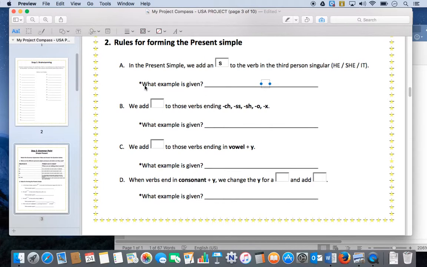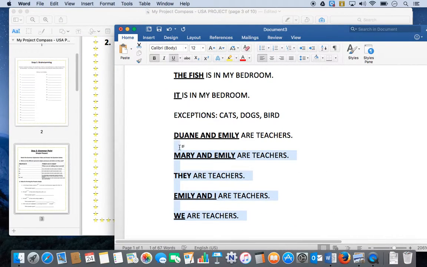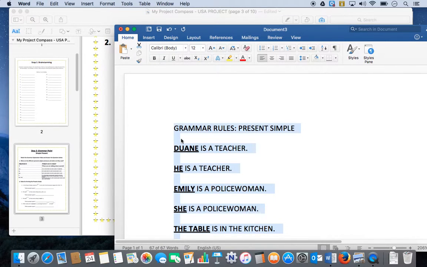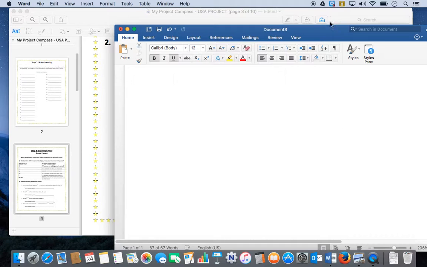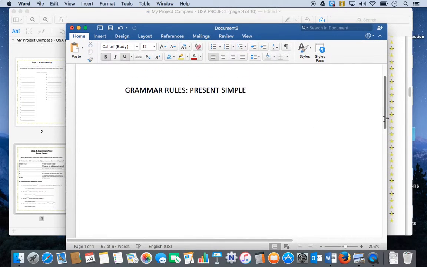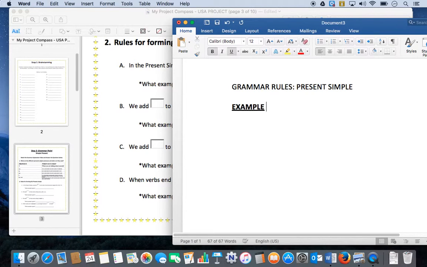Now here you have a question. It says, what example is given? I want you to listen closely and I want you to write the example that I give on the Word document. Okay, so let's just get rid of all of this right here. And let's go up and look. So the example A.